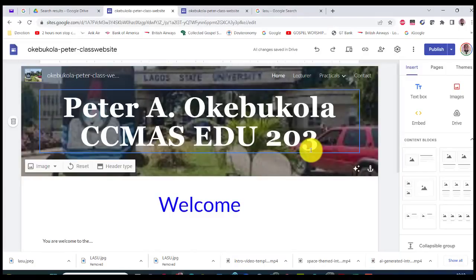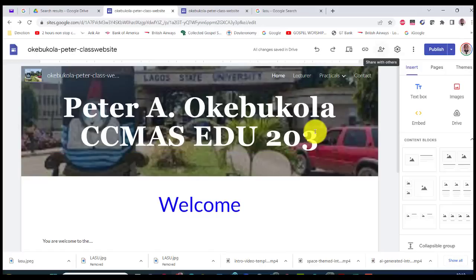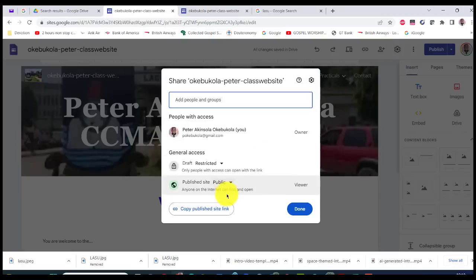That's copied to the clipboard, and you'll see what I'm going to do in just one minute. But before then, you can also come here to share with others. If you click on share with others, even others can modify and edit this for you. Published site: public. You can see public, restricted, it has to be public, and then copy published site link. That will do the same thing, and then you hit done.